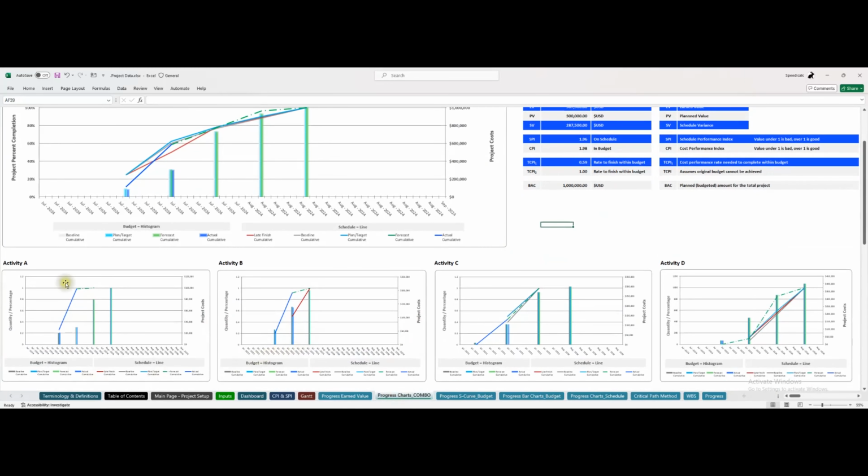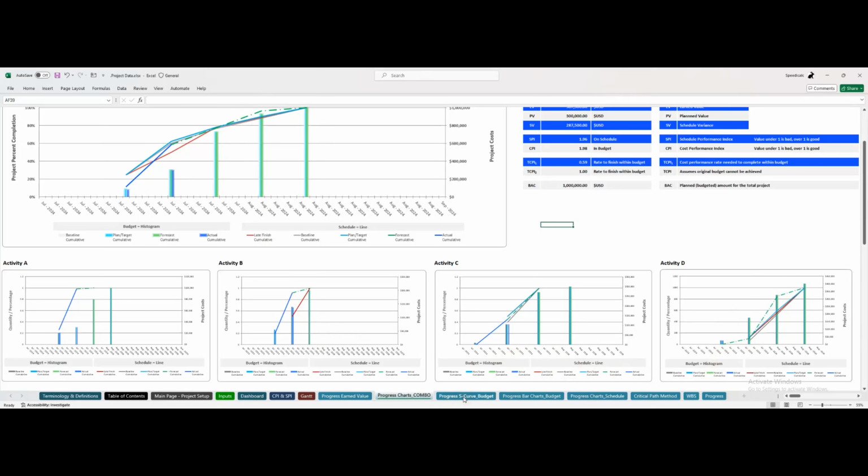Let's go to the combo. That's been updated, so you can see how this looks. Again, you can hold your cursor over any of these. You can see all of these amounts, and you can do that anywhere. It goes by week.